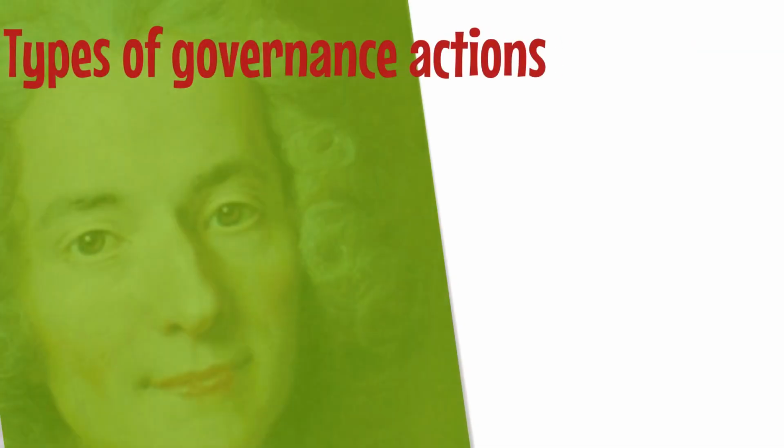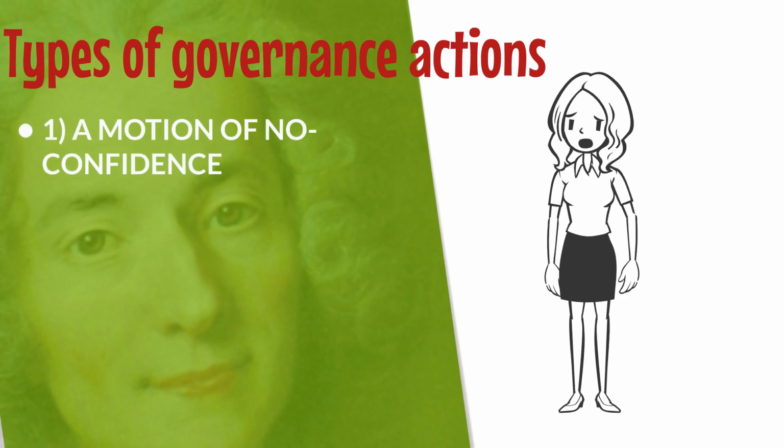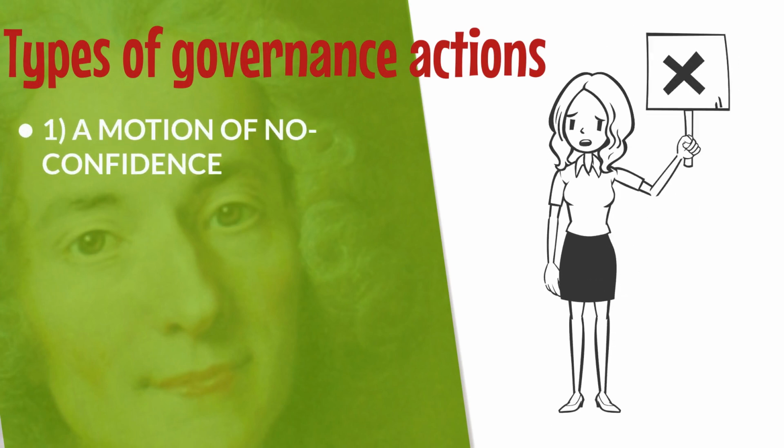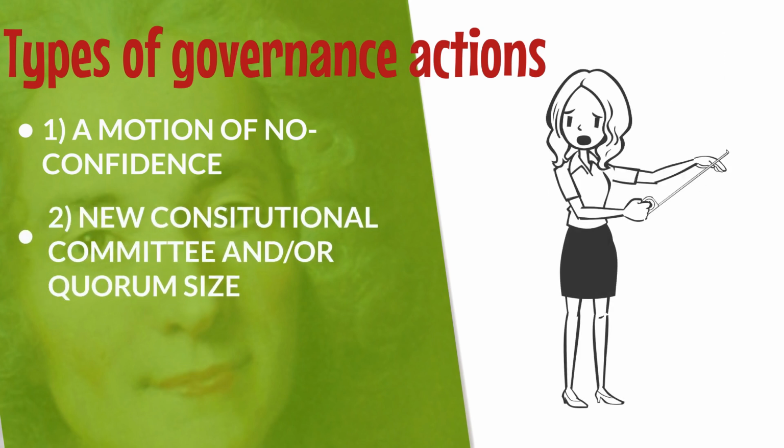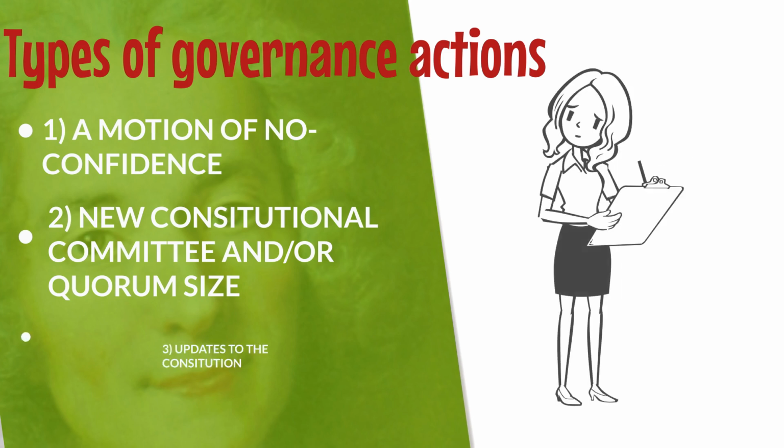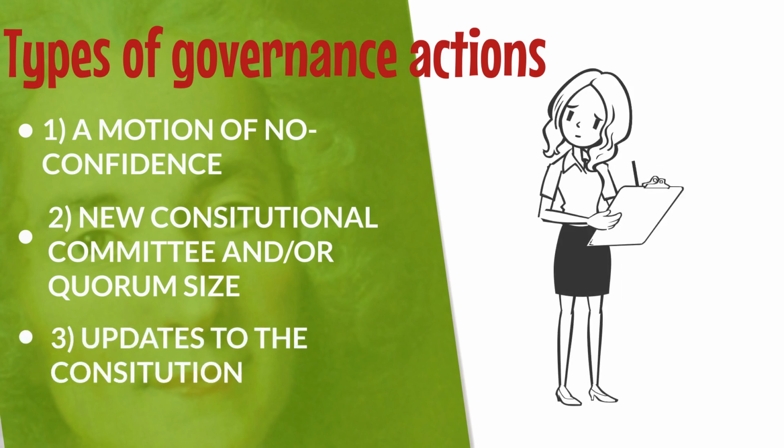Types of governance actions. 1. A motion of no confidence is a motion to create a state of no confidence in the current Constitutional Committee. 2. New Constitutional Committee and/or quorum size. These are changes to the members of the Constitutional Committee and/or to its signature threshold. 3. Updates to the Constitution. These are modifications to the off-chain Constitution, recorded as an on-chain hash of the text document.